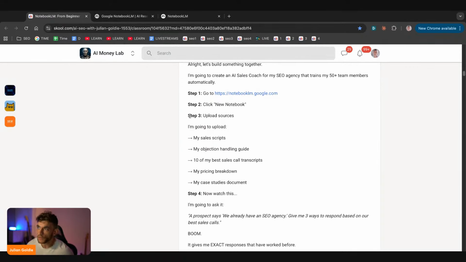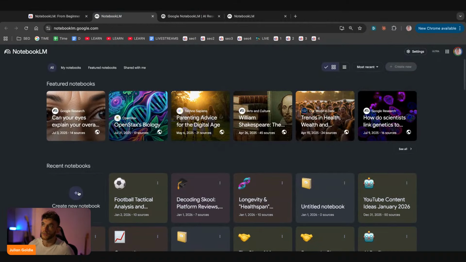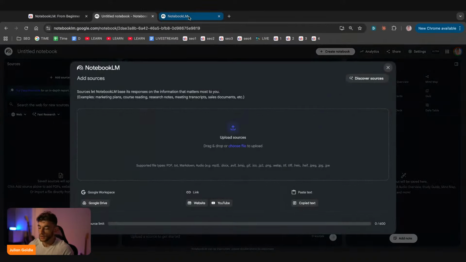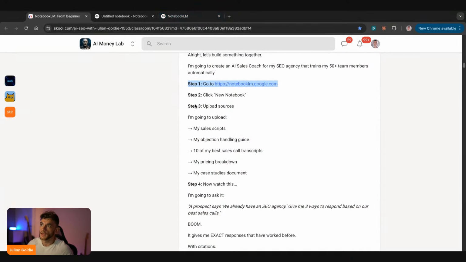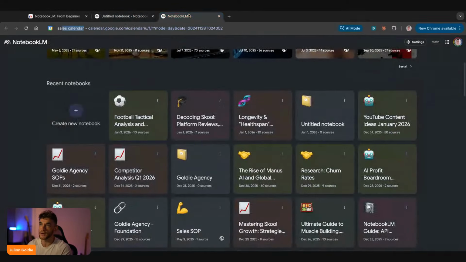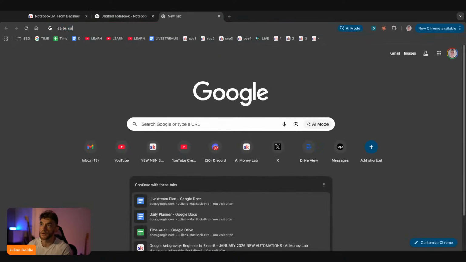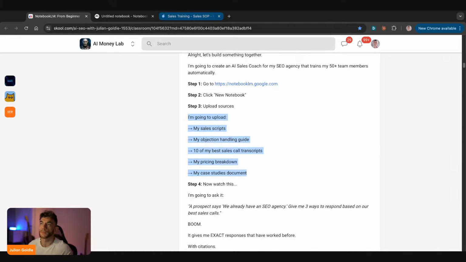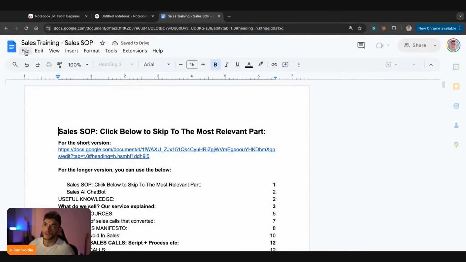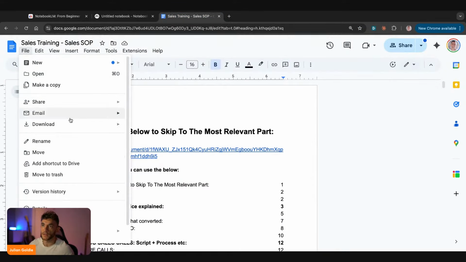So for example, here we can go to notebooklm.google.com, and then from here we could start clicking on new notebook, and this is how you create a new notebook, my friends. All right, and then from there you're going to upload sources. Now I'm going to upload some examples from my sales SOP, which is my training document for my sales team, and this is going to help us train my team, right? And you can use this for anything, but I want to show you an example of how you can build this out. So here's the sales SOP that I use to train my team.